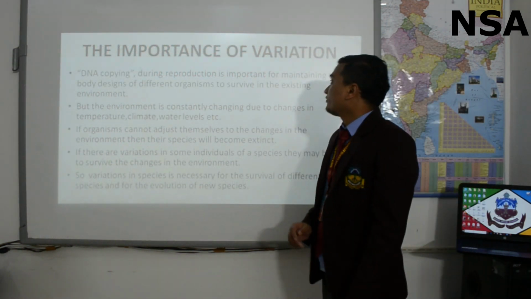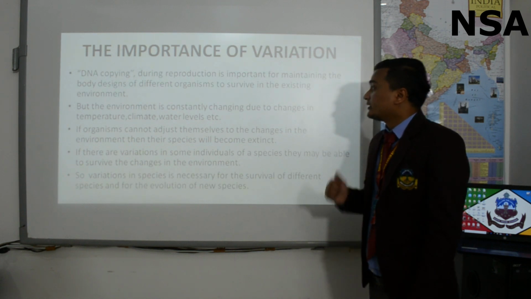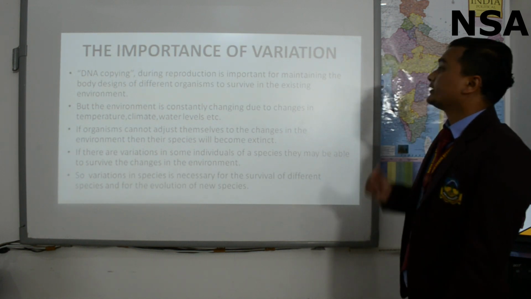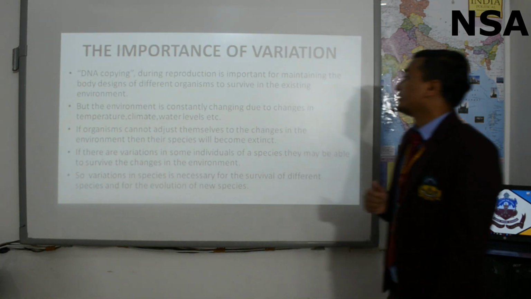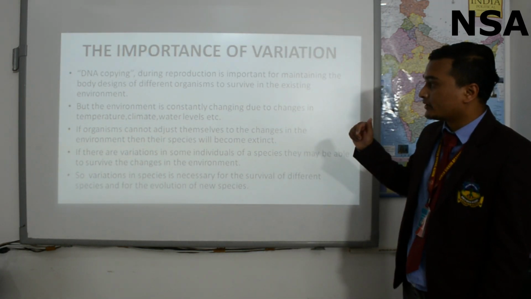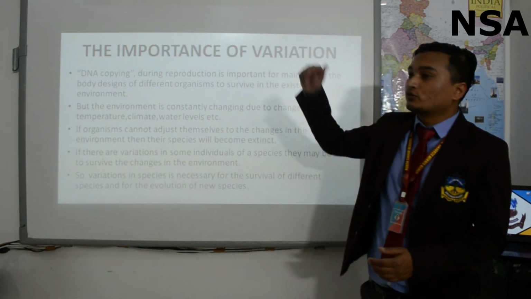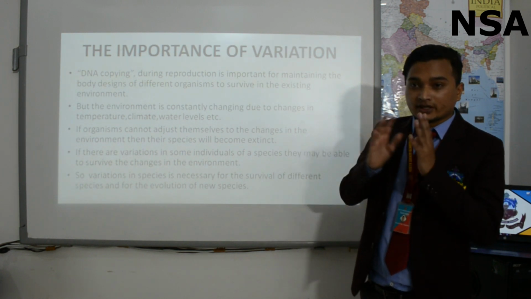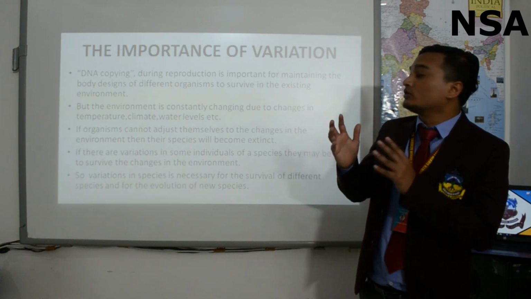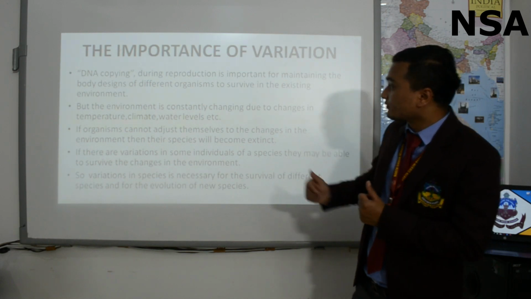The importance of variation. DNA copying during reproduction is important for maintaining the body design of different organisms to survive in the existing environment. During DNA copying, the information will be transferred so that the new body design of a child will be determined and it will be able to survive in the new environment.